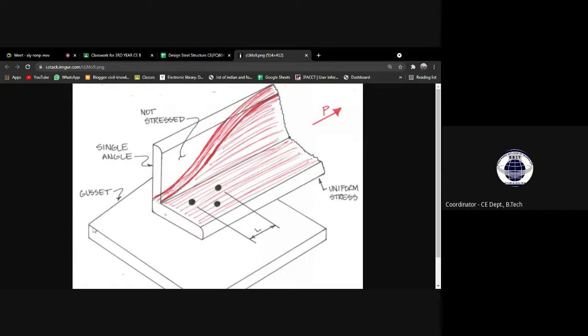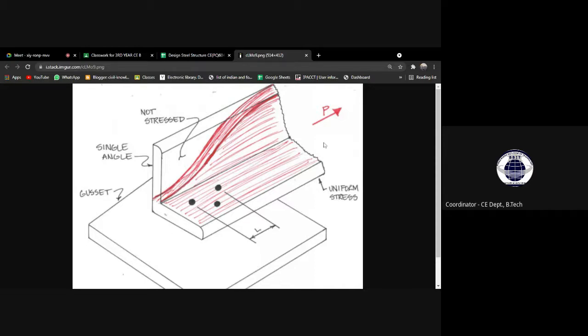So this is the gusset plate, this is a single angle, and when the force is applied in this direction, this part of the angle section will be much affected, because this part is connected with the bolt, and this is the outer leg of the angle. This outer leg is not at all connected with the gusset plate, nor with a bolt connection.